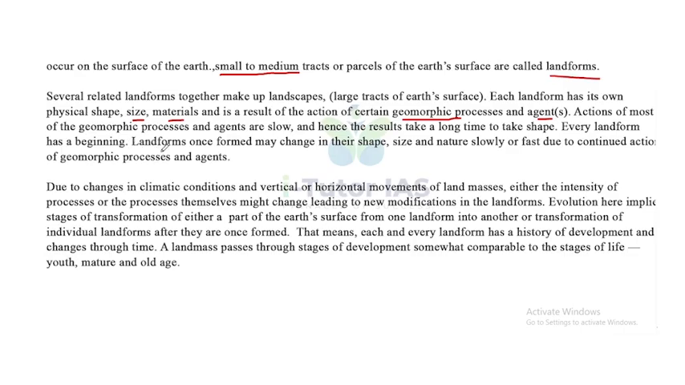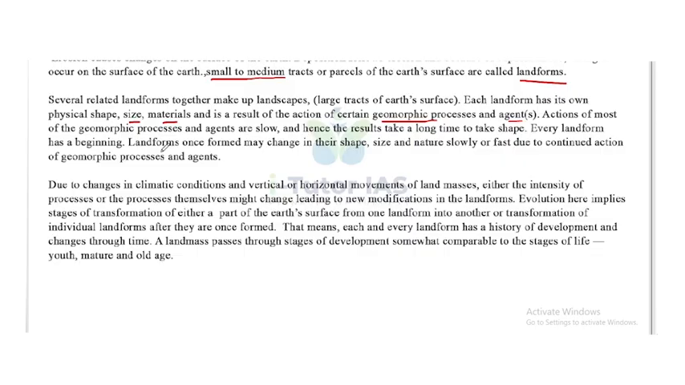Landforms once formed may change in their shape, size, and nature slowly or fast due to continued action of geomorphic processes and agents. Due to changes in climatic conditions and vertical or horizontal movements of the land masses, either the intensity of processes or the processes themselves might change, leading to new modifications in the landforms.